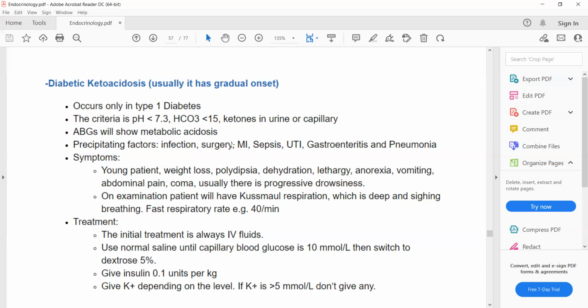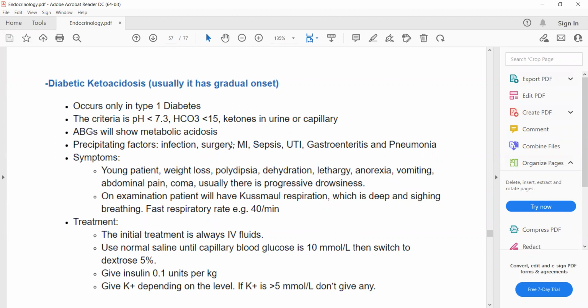Glucose levels are important to make a diagnosis of hyperosmolar coma in type 2 diabetics. That we'll discuss in the coming slides. So there is a specific criteria for hyperosmolar or HONK coma, in which we need to look at glucose level.